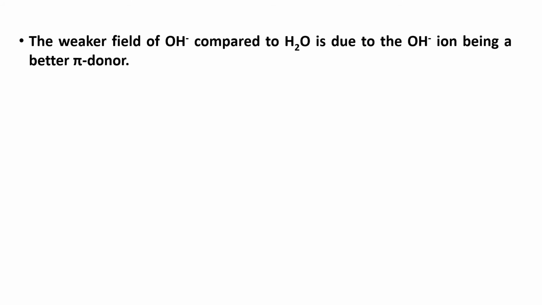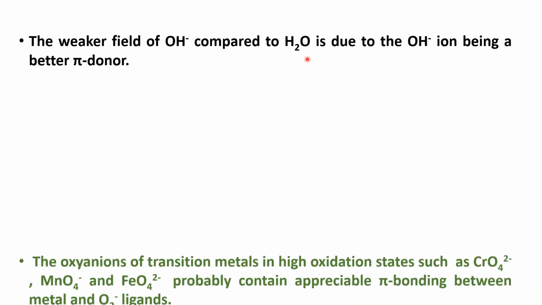The weaker field of hydroxyl ion as compared to water is due to the OH- ion being a better pi donor, like fluoride ion. So it shows a weaker field when compared to water.